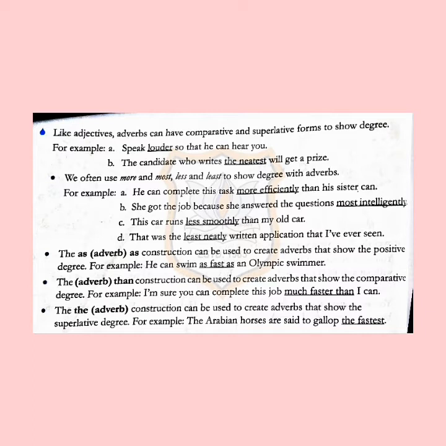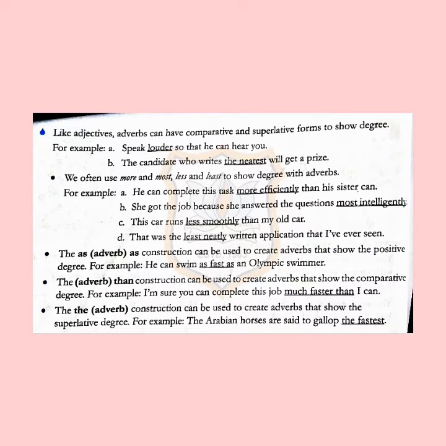For example, he can complete his task more efficiently than his sister can. Second, she got the job because she answered the questions more intelligently. This car runs less smoothly than my old car. Next, that was the least neatly written application that I have ever seen.